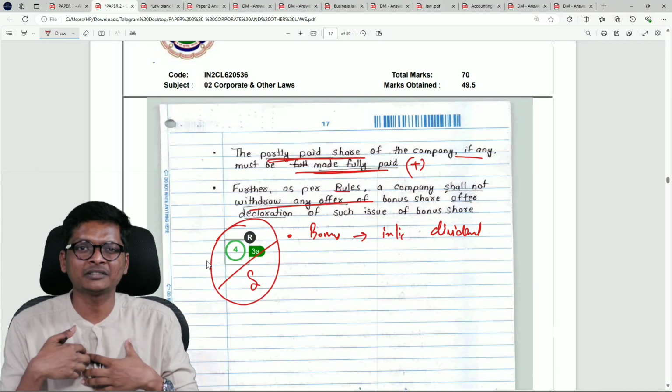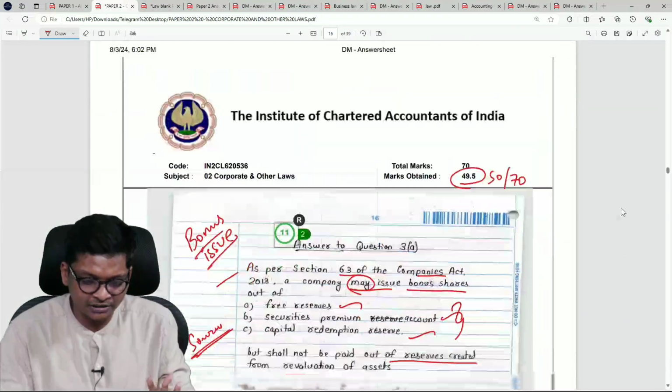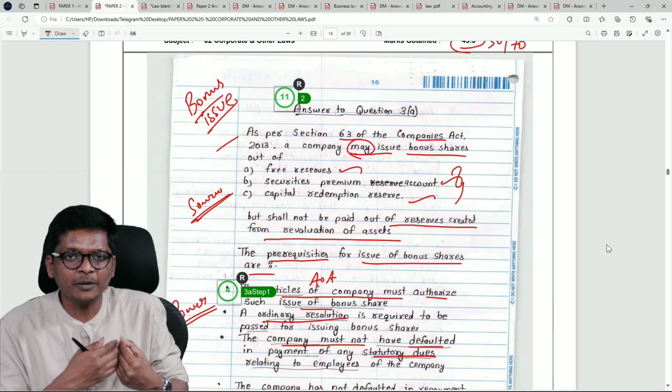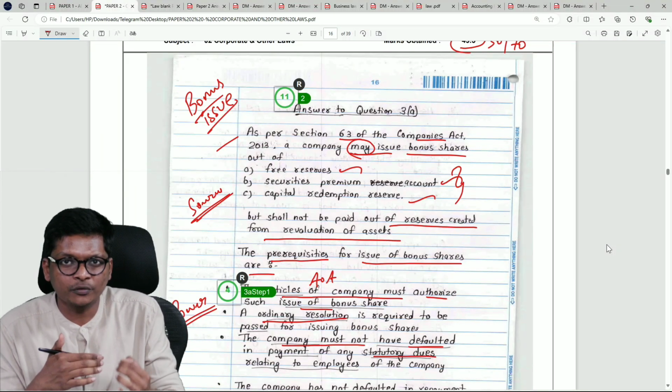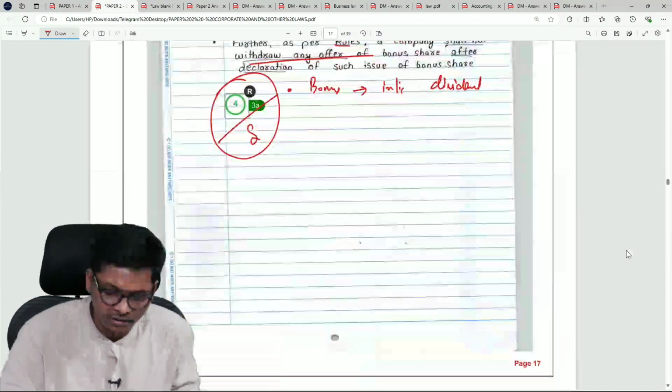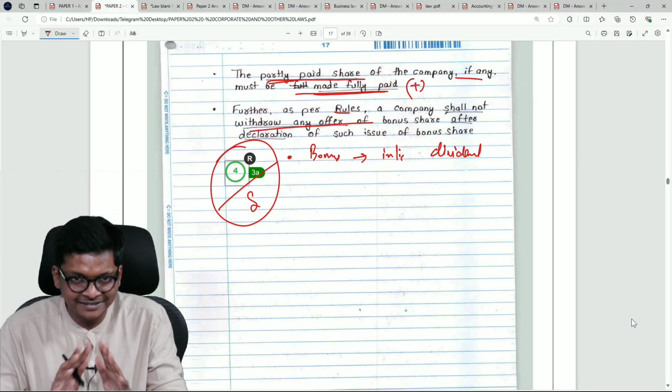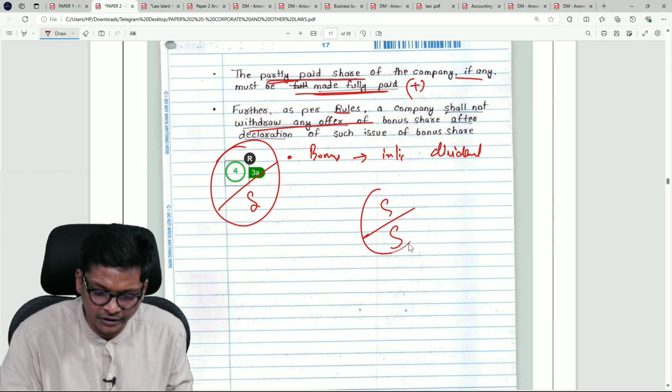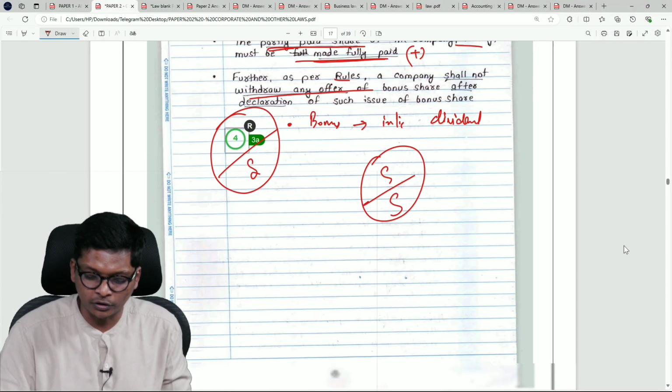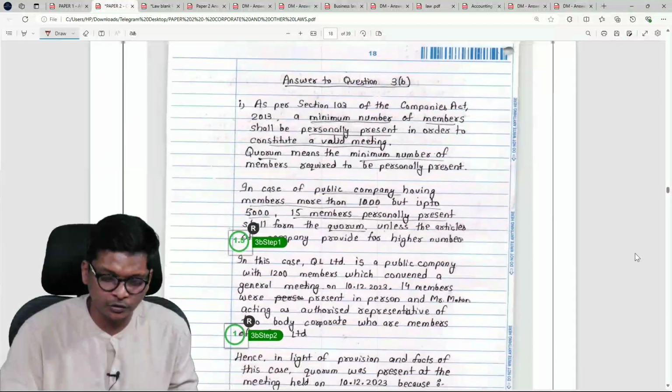Direct question, what is our understanding? This is not a case study question. Direct question, whatever provision is there in the book, relevant provision you write fully, you will get marks. 4 out of 5, that is enough for me. Don't ask me how to get 5 out of 5. First you get 4 out of 5, then I will teach you how to get 5 out of 5.